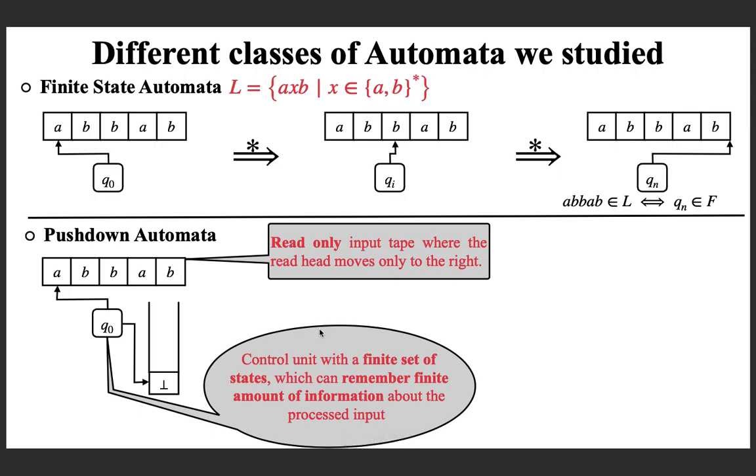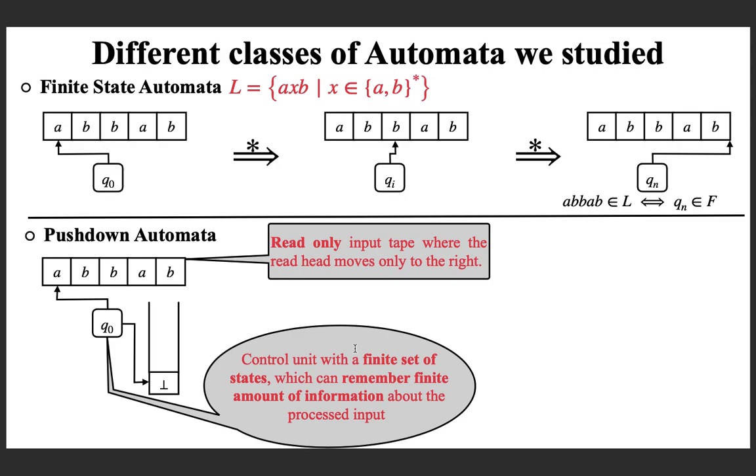The second component is the control unit with a finite set of states which can remember a finite amount of information about the processed input. This is again the same as the control unit in the finite state automata. So these two components are the same.